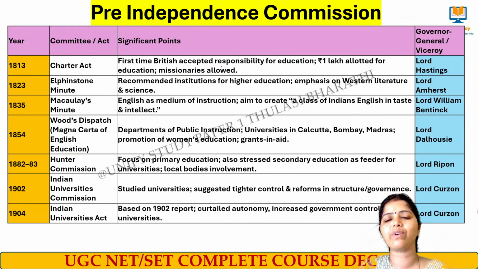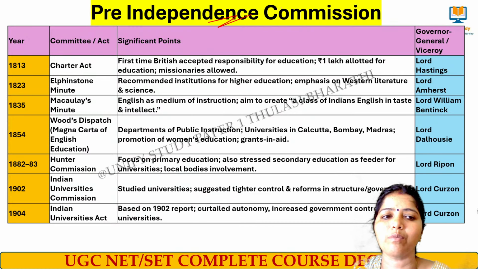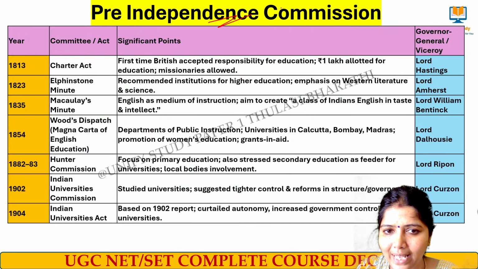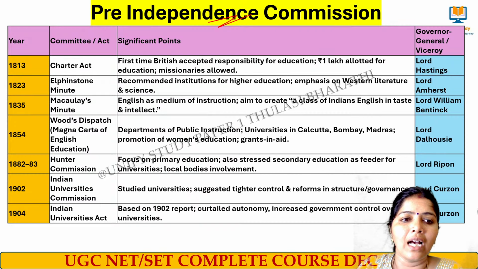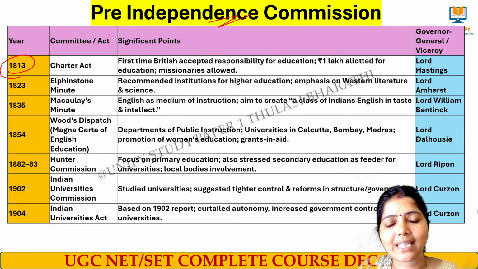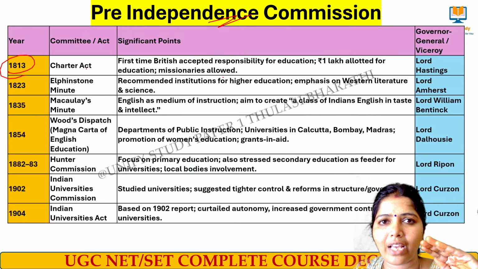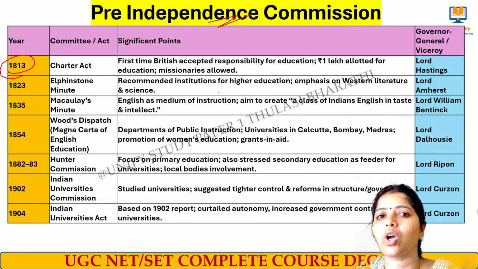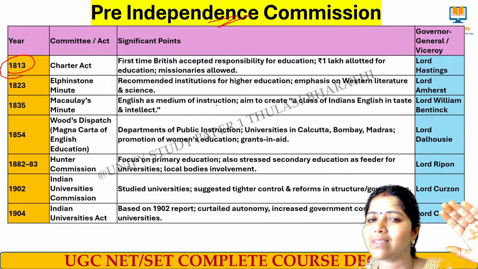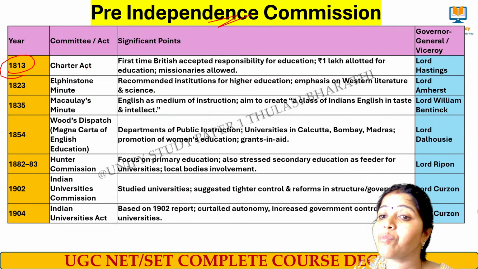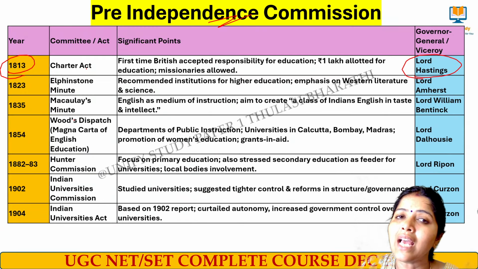Next, very important, is the pre-independence commissions. Definitely we can expect questions from this part. First we start with the 1813 Charter Act. The 1813 Charter Act is mainly meant for education. 1 lakh rupees was allotted for education, and missionaries were allowed to start in India in order to spread English education. At that time Lord Hastings was the Governor General.